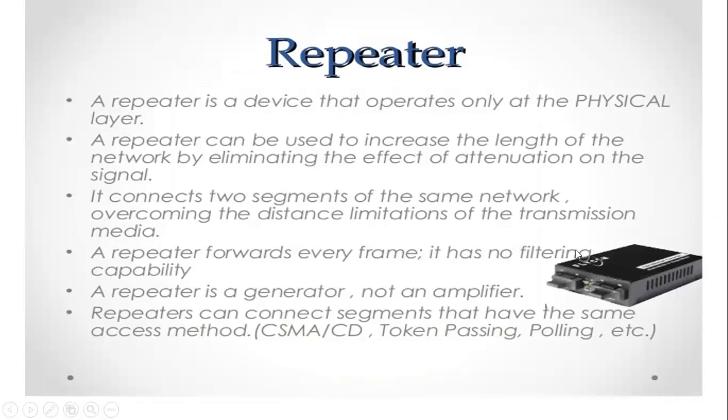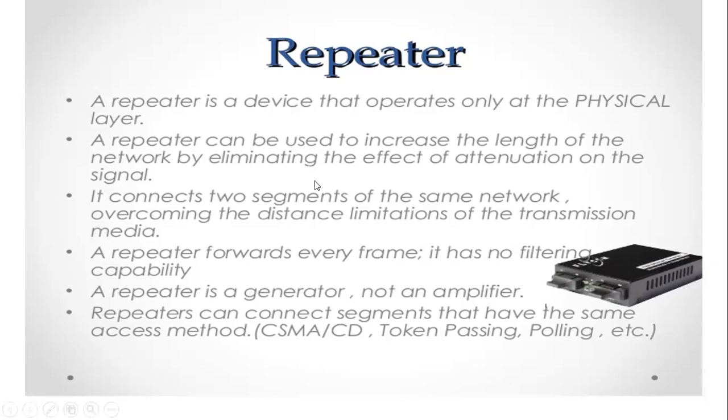Now, first one, repeaters. A repeater works only in the physical layer, with the help of wiring and everything. A repeater can be used to increase the length of the network by eliminating the attenuation of the signals. What it means is that a repeater increases the length of your network. If you are not getting the signals appropriately, it will deliver them appropriately, and it will even increase the length. If you are not able to cover the distance, with the help of the repeater we can cover it.